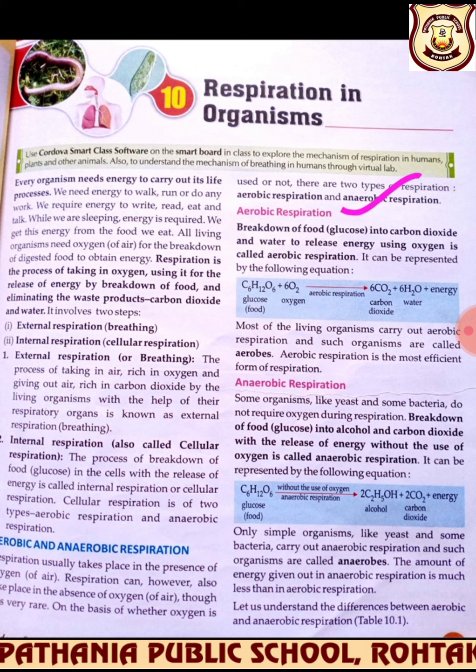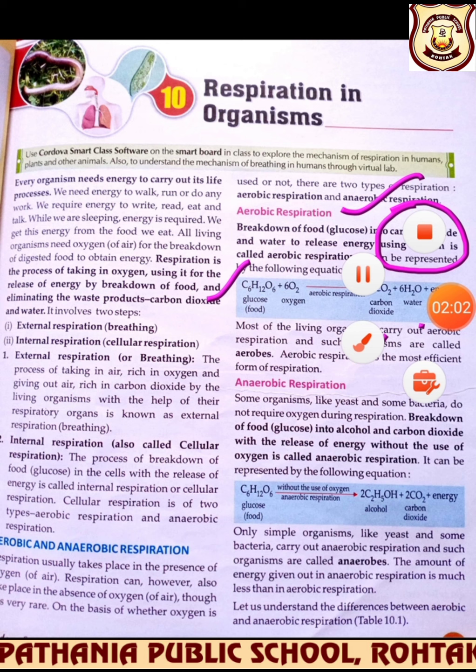Now, aerobic respiration is the breakdown of food, or we can say glucose, into carbon dioxide and water to release energy using oxygen. Beta, don't forget this word, using oxygen. Aerobic respiration is that respiration in which the utilization of oxygen takes place. You have to learn this equation, beta. C6H12O6 plus 6O2. This is aerobic respiration, that is, in the presence of oxygen, breakdown of food gives out carbon dioxide, water and energy. Okay.